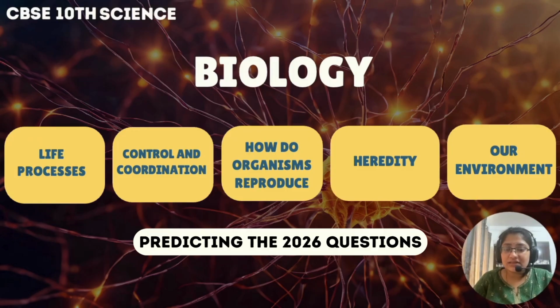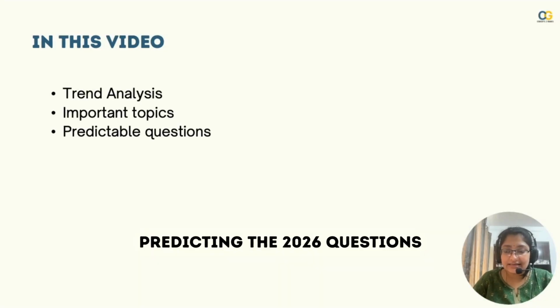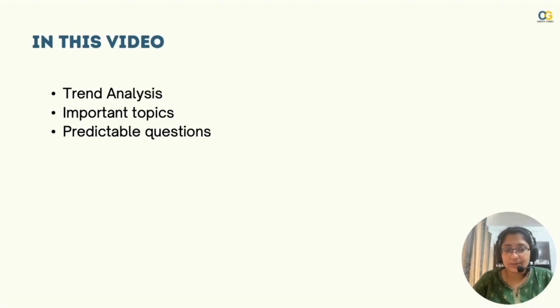So we are back with the series on predicting the 2026 CBSE 10th board science paper. In this series we are now doing the biology part of it. These 5 chapters of biology, we are going to see what are the possible questions, and we will start as always with the trend analysis, the important topics of each of these chapters and the most predictable questions.